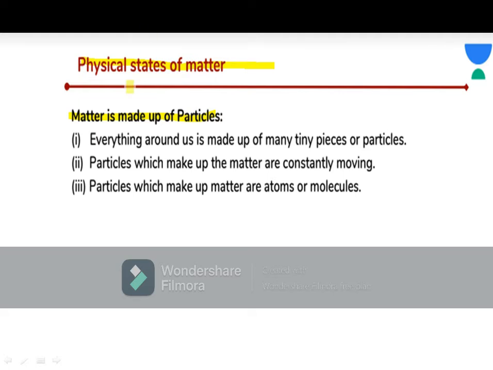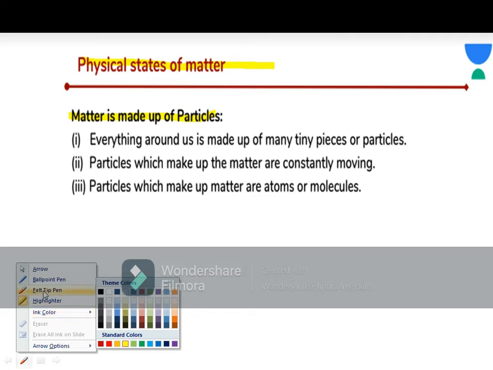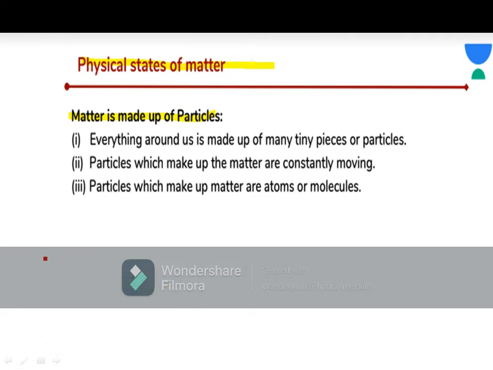See, if you look around, take a glass of water and dissolve some salt in it. We have water, H2O, and we are dissolving some NaCl. It means we are dissolving some salt in it. Then the salt gets mixed in it. So how can it get mixed in it?